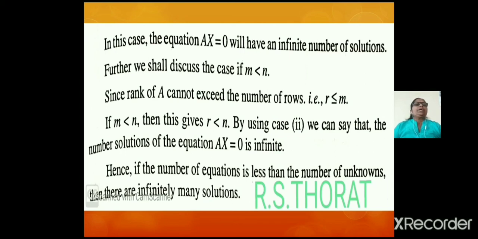By using case 2, we can say that the number of solutions of the equation AX = 0 is infinite. Hence, if the number of equations is less than the number of unknowns, then there are